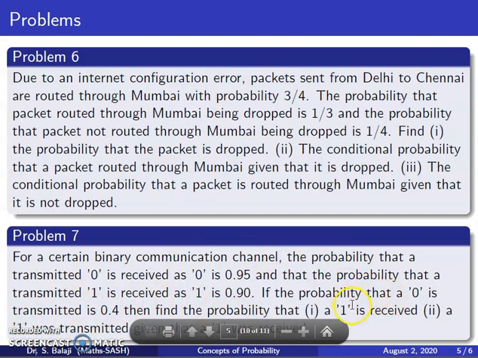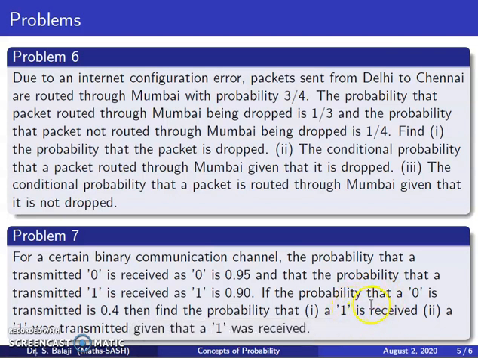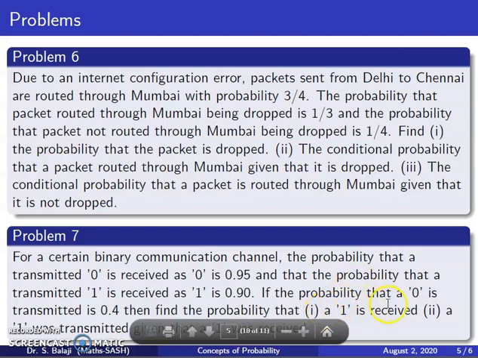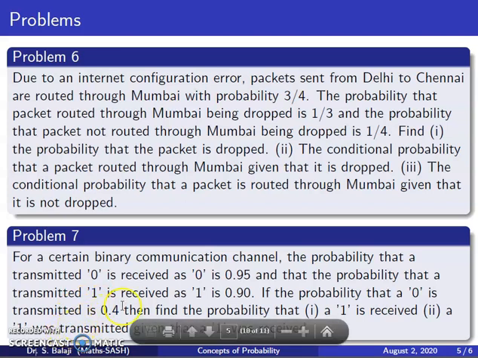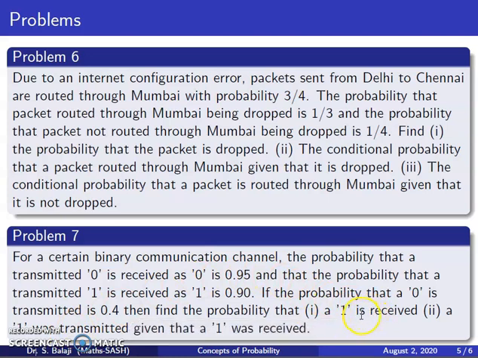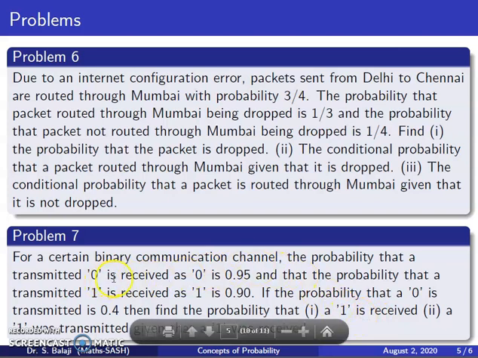Similarly, in the previous question they are asking that a 1 is received. So based on these two conditions, you can identify what will be the common event E. Can anyone say? Yes, the common event E is nothing but receiving 1. Receiving 1 is possible in two ways: by transmitting 0 we can receive 1, and by transmitting 1 we can also receive 1.